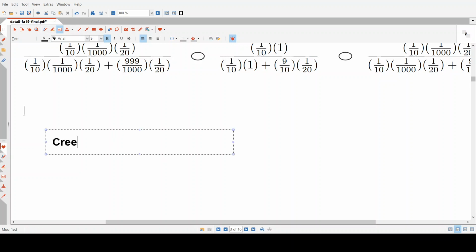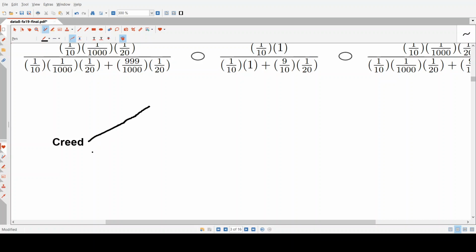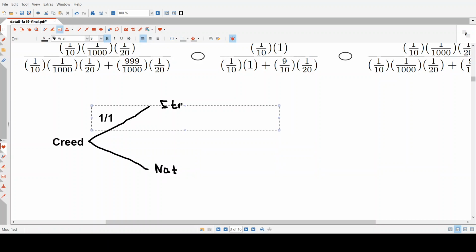So we have Creed right here, and then we have strangler and not strangler. But this time, we actually have guesstimated probabilities that he's the strangler. So Dwight thinks that there's a 1 over 10 chance of him being the strangler. So we're going to put 1 over 10 there.